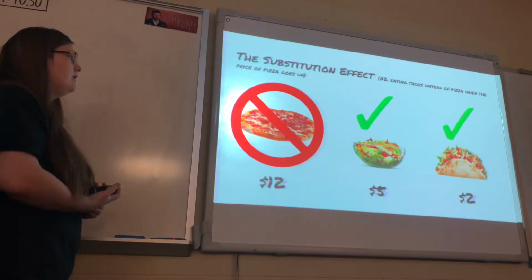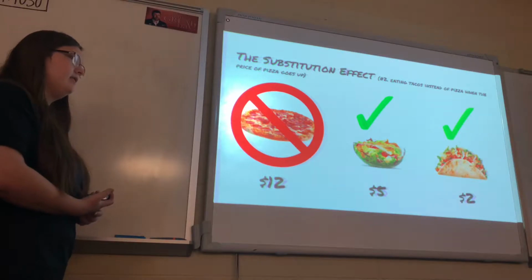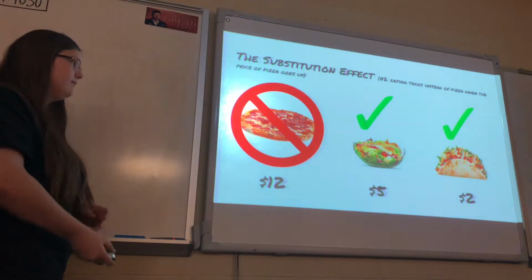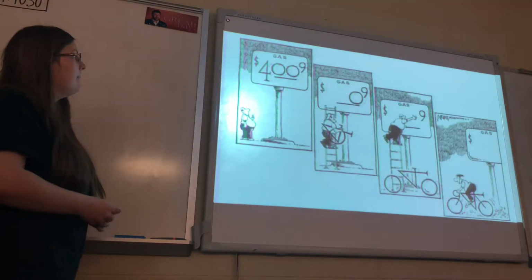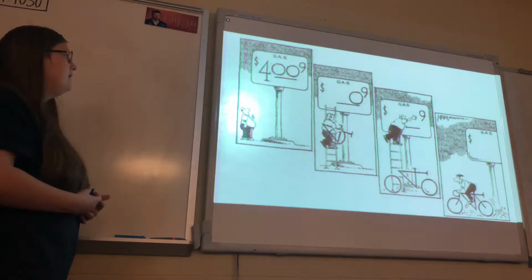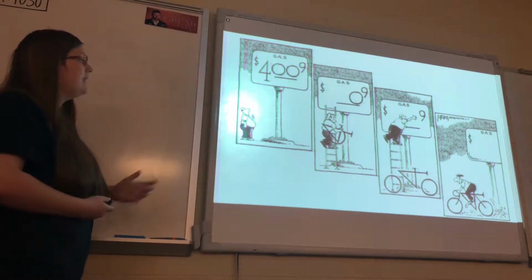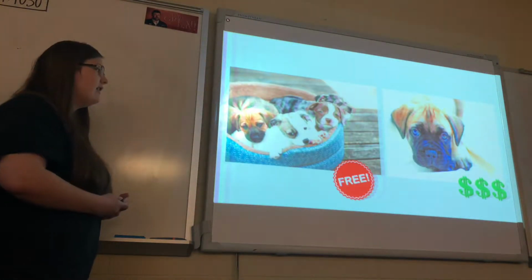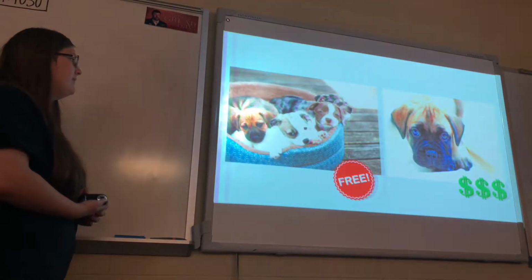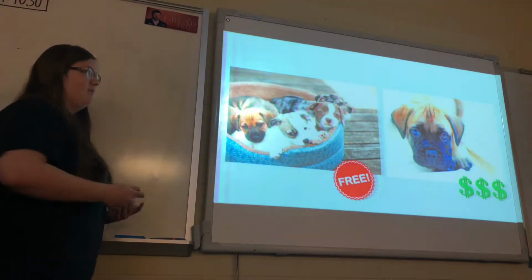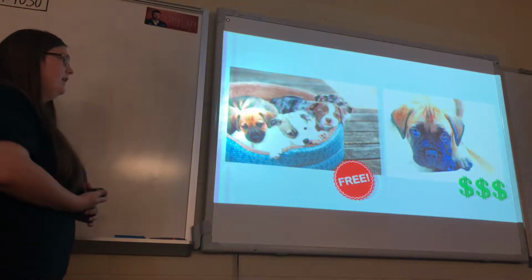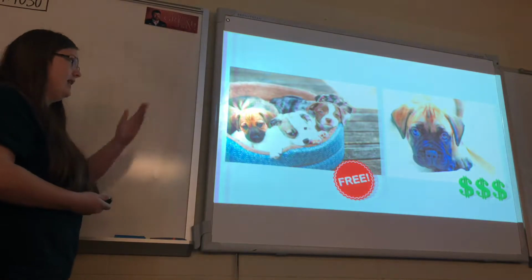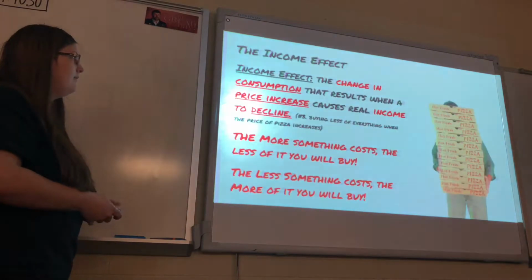The substitution effect. So if a pizza costs $12, you're going to want to buy a salad or a taco instead. And the stuff in parentheses follows your review worksheet. This is a comic that kind of goes along with it. So gas is really expensive, so he makes a bike. This is an example of the substitution effect. It's not the best example, but when you were little, you may have begged for a puppy. And your mom was more likely to get you one of the free puppies that your neighbor was giving away than the $1,800 dog that you wanted.